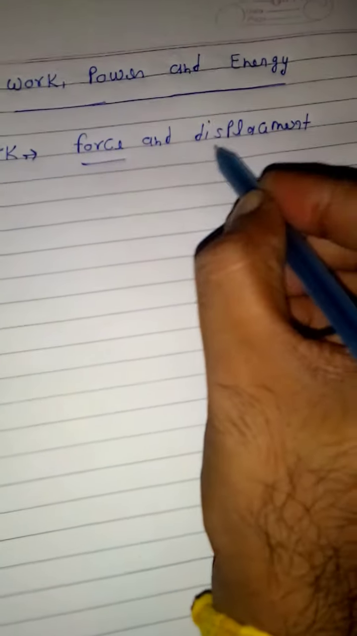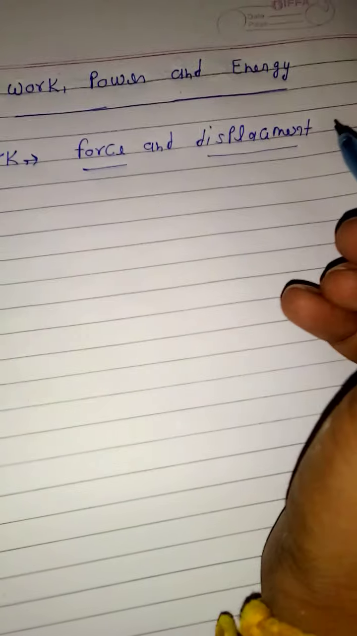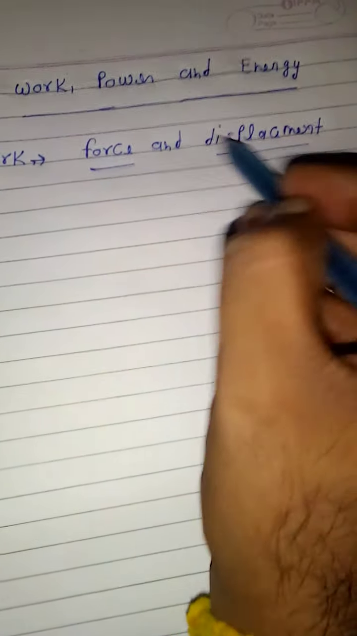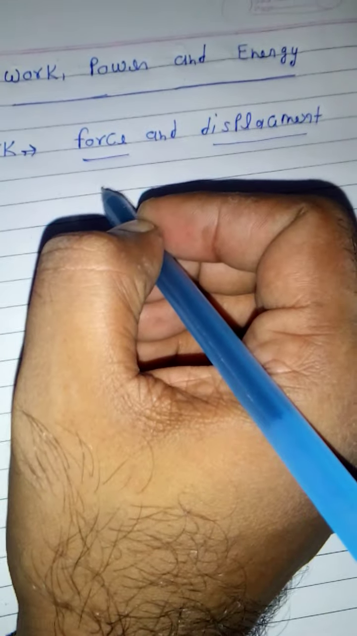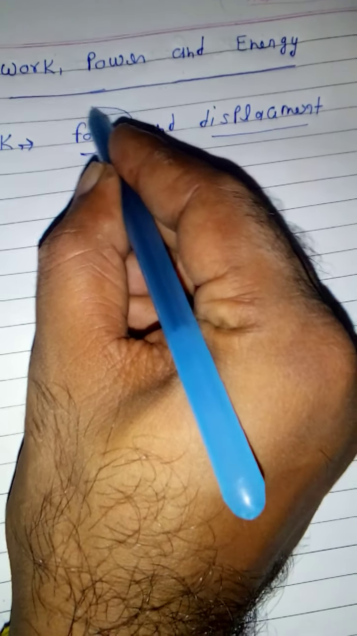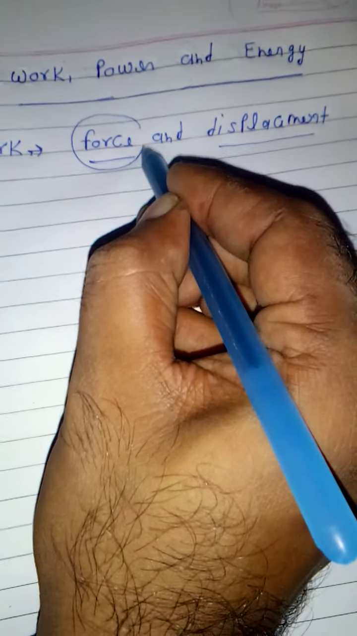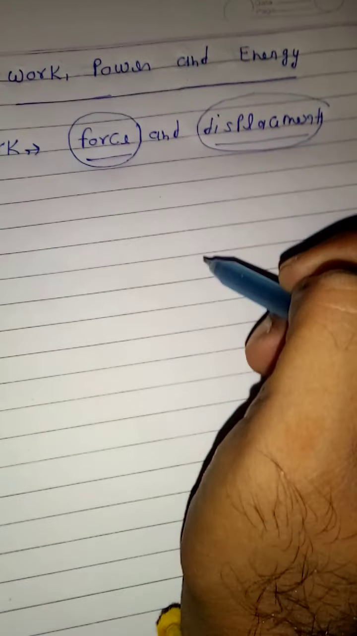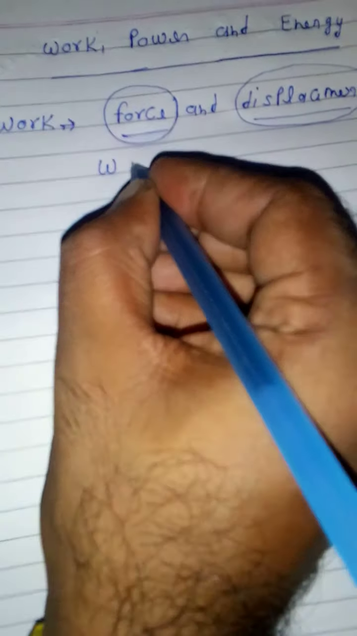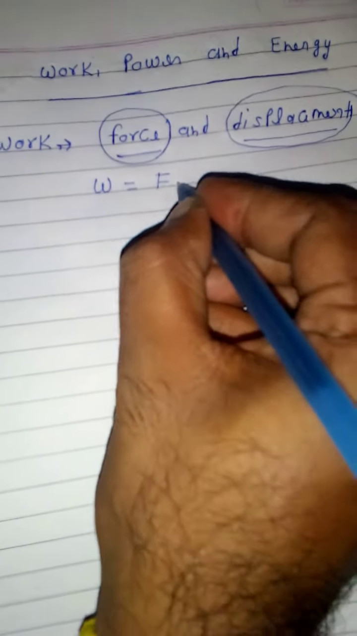Two factors are very important: force and displacement. If both of these terms are missing, then physics does not consider it as work. Very important in physics, work is done with two factors: force and displacement. So work is the product of force and displacement, and we can write W is equal to F into S.